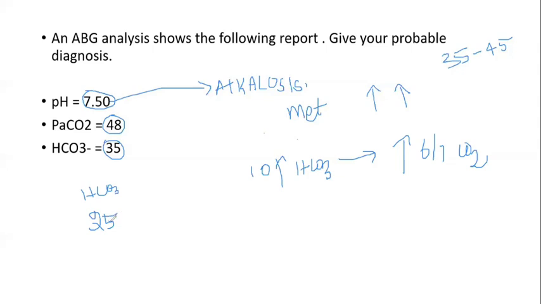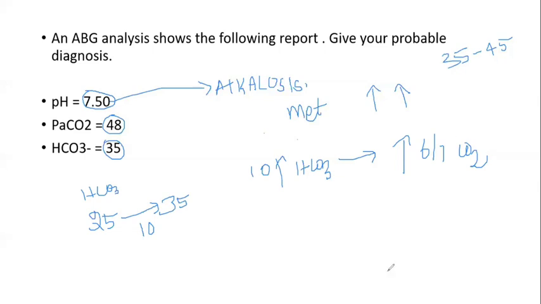Normal level is 25, but the question gives 35. How much is it increased? It is increased by 10. What is our rule telling? If there is an increase of 10 in bicarbonate, there should be an increase of 6 or 7 mmHg of carbon dioxide in our body.